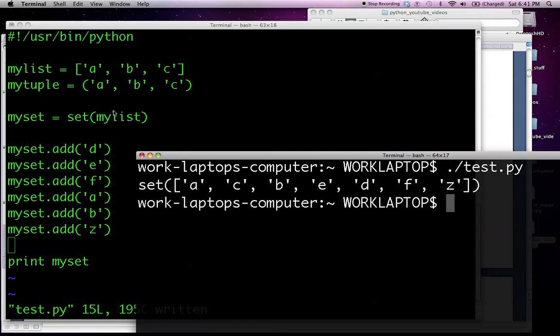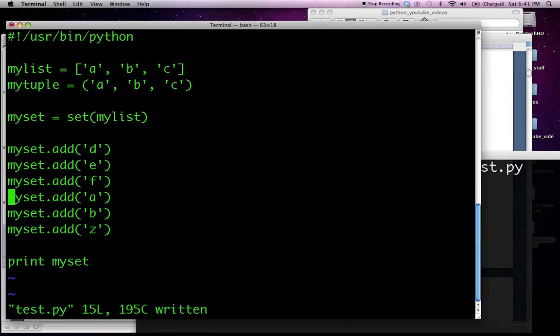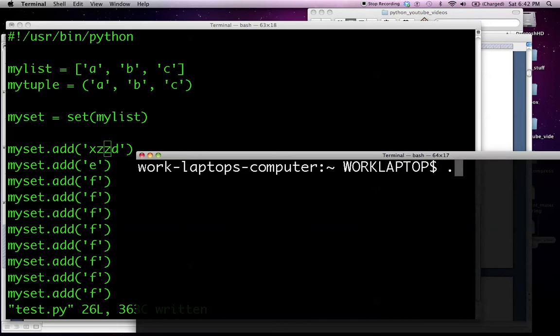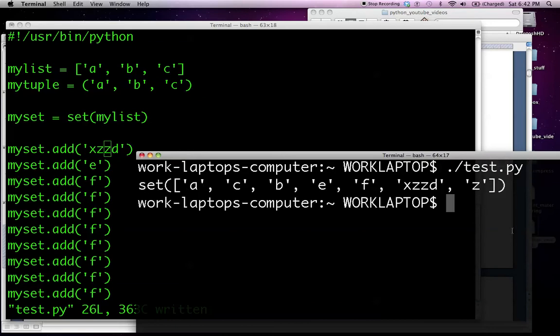You can see that A, B, and C went into the original list, and then when we added A and B again, there was no effect. I can drive this point home just by adding F a bunch of times. I'll put in XZZD here just to show that Python took the changes. There's XZZD, and you can see I added F about 20 times, and there's only one F.